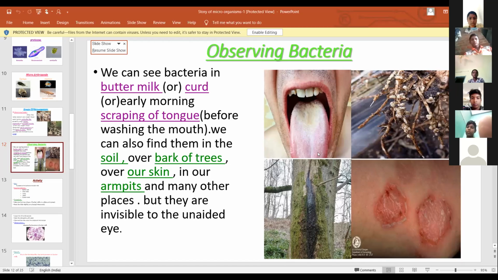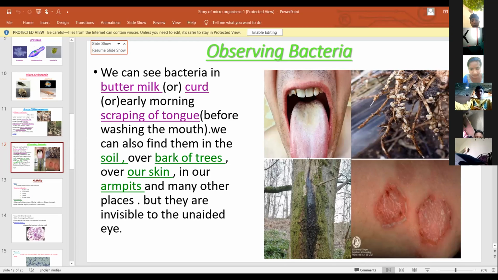We can see some microorganisms on our tongue, and we can also find them in the soil and bark of trees, our skin, in our armpits, and many other places. But they are invisible.